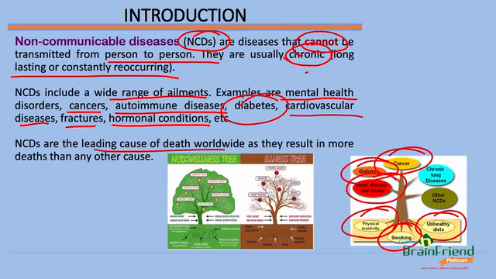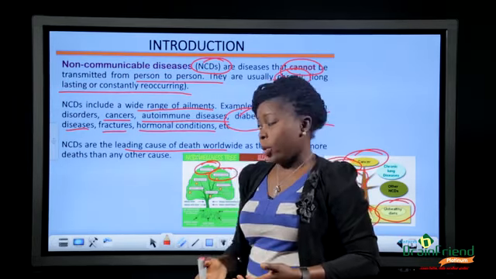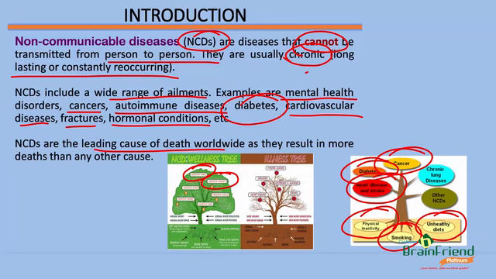So we say that these kinds of things we can do can lead to a healthy mind, healthy kidney, because it's these internal organs in our body that ultimately make us have good health. So a healthy kidney, healthy liver, a healthy mind, healthy heart, healthy eyes, and healthy lungs is what ultimately makes up wellness, as we can see in this wellness tree. There are some lifestyles that can lead to some of these NCDs. There are also lifestyles that can lead to wellness.